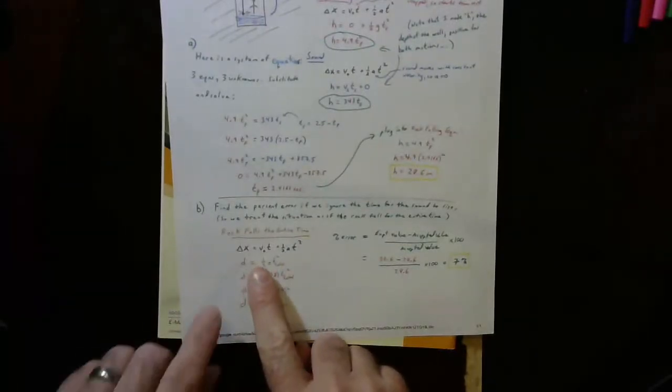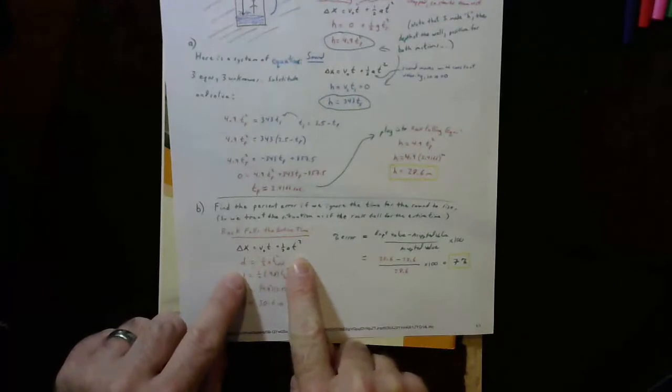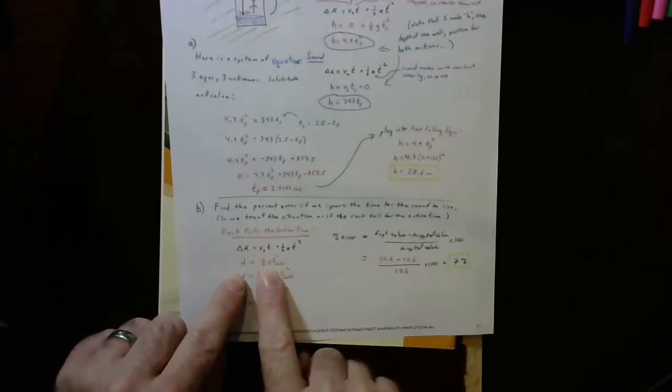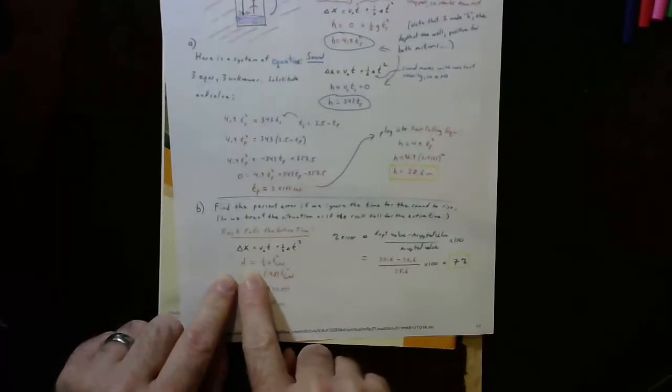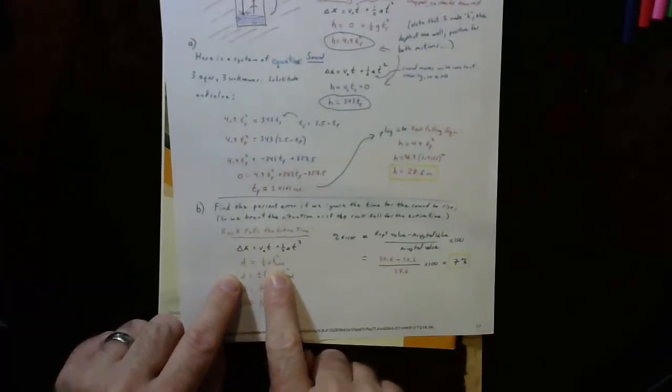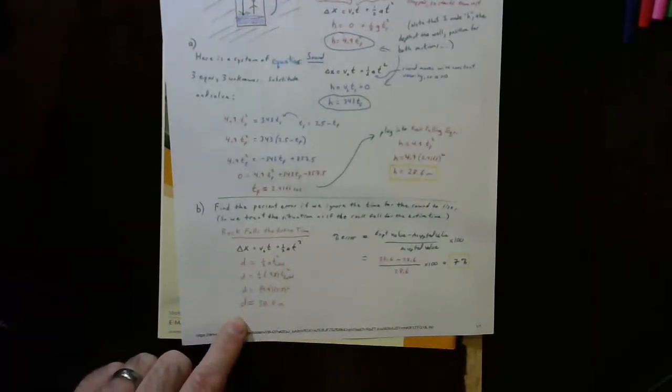So what would we do? Well, assuming that the rock falls for the whole time, you would say delta x equals v naught t plus 1/2 a t squared for the falling rock. V naught is 0 because it's dropped. You just get that the depth there, that erroneous depth, is going to be 1/2 g times t squared, which calculates out to be 30.6 meters. So then you're like, okay, how big of a percent error is that?